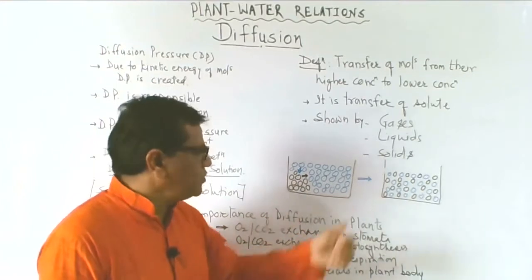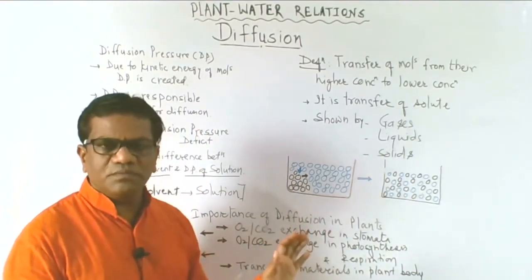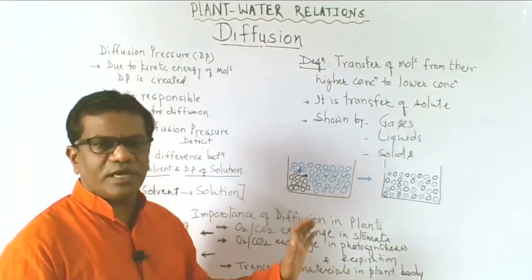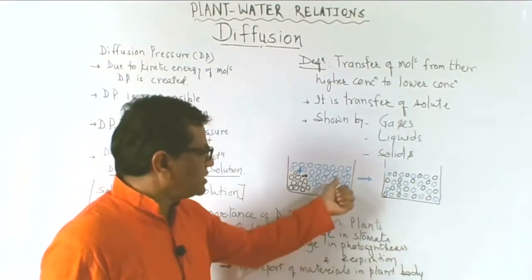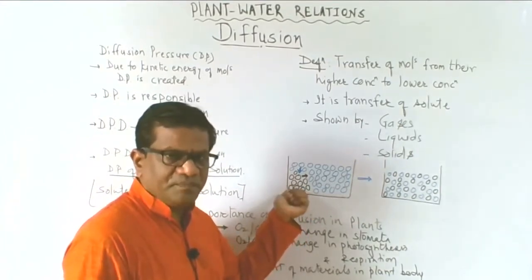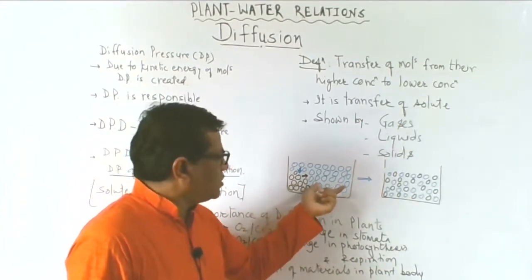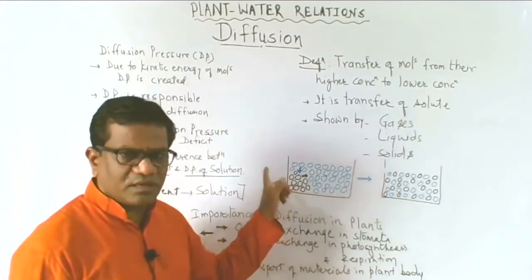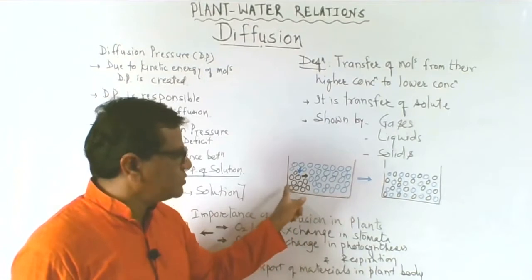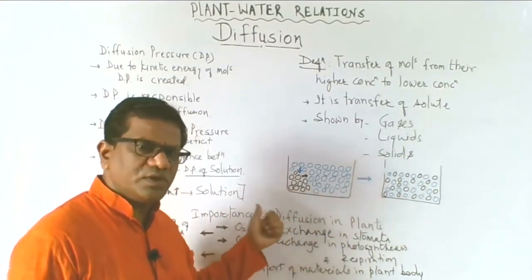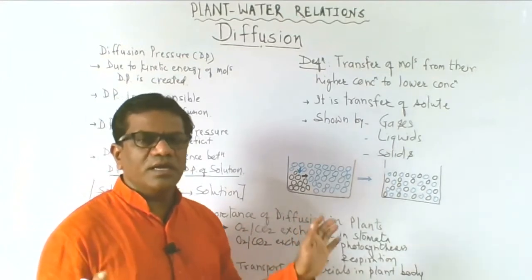If the ink is blue, the whole water becomes blue. It means that the ink particles are distributed evenly throughout the water. At the same time, the water molecules are less in the area where the ink drop is present, so water molecules also move there. The ink molecules move away, water molecules come there, and they are evenly distributed.